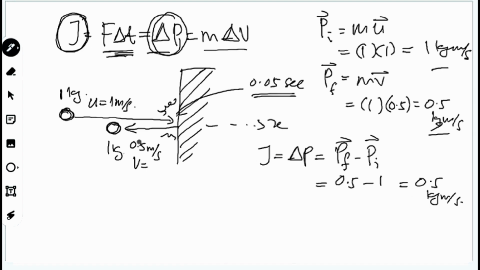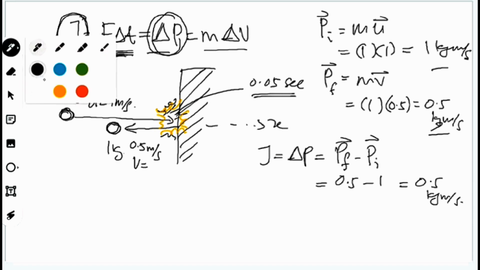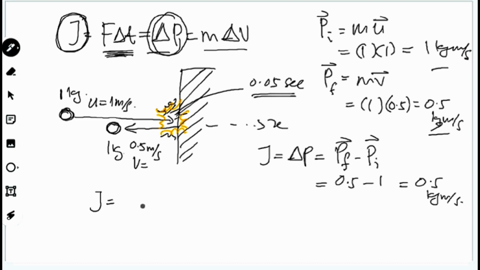After that, we want to calculate the force. Apakah nilai force yang terhasil ketika pelanggaran kat sini? When it starts hitting the walls here, what happened? The force berapa banyak yang berlaku dekat sini. So impulse is equivalent to F delta T equivalent to delta P. So you boleh kira lah force dia.